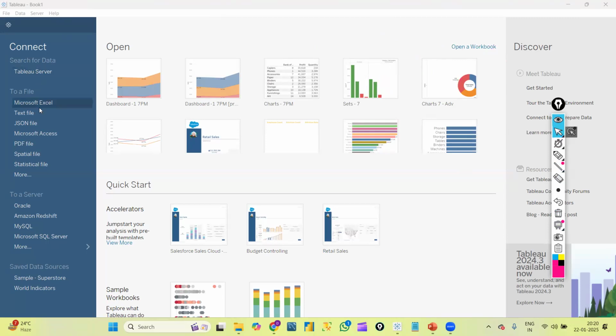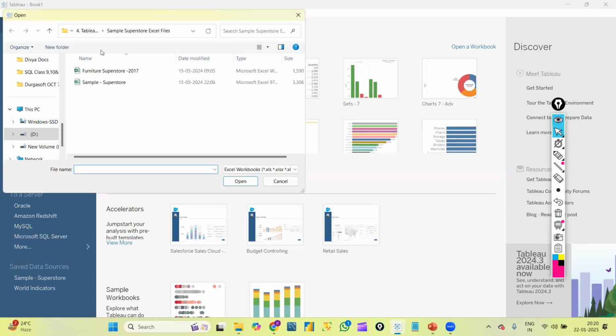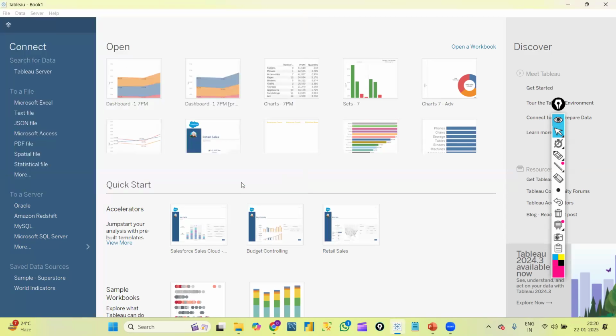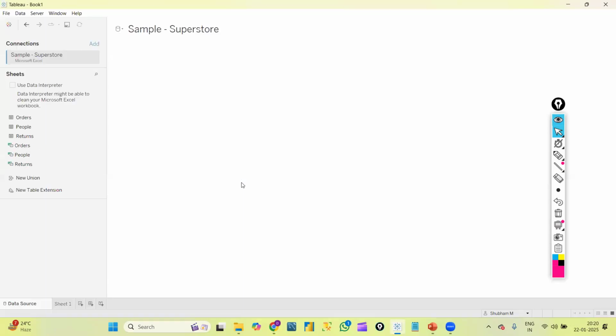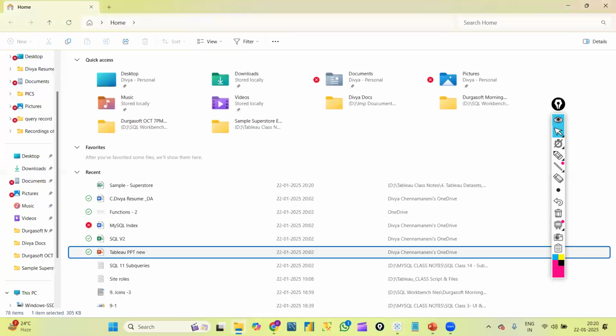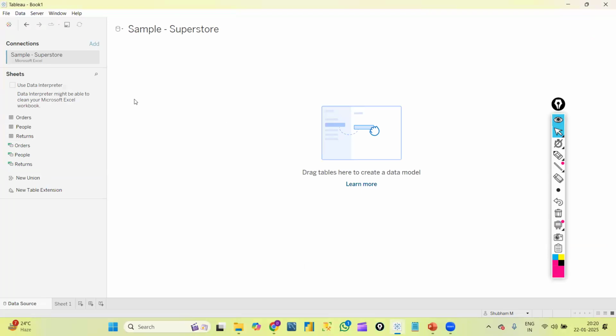For creating that, as we know, we first connect to some data, right? So let's first connect to an Excel file. I'm clicking on Microsoft Excel. Then I can select any of my Excel files in my system. For now, I'm connecting to the Sample Superstore Excel file. I'm clicking on open. Once I clicked on open, I got redirected to this page. Now let's see what this is.